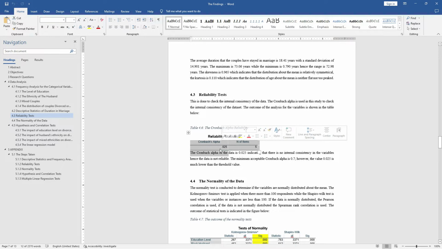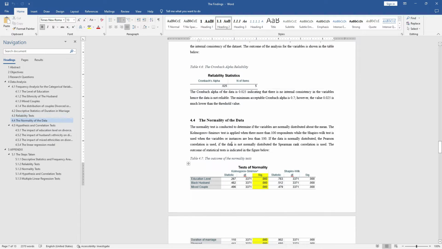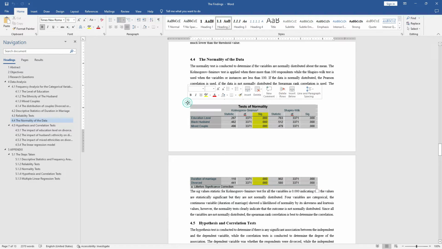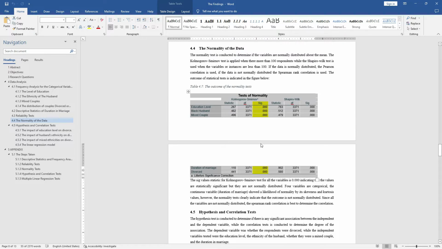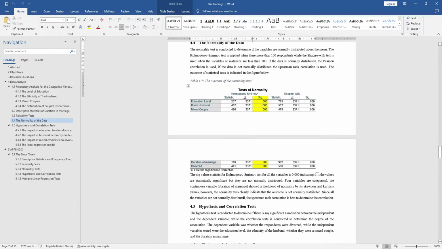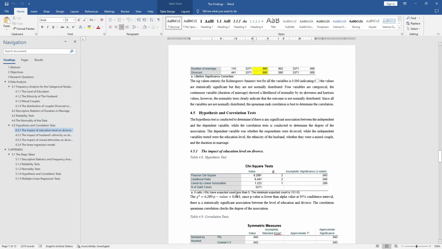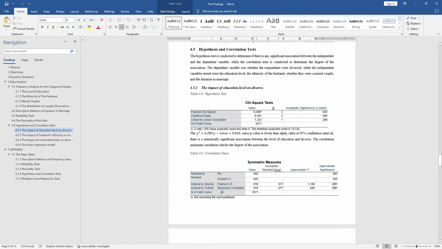The reliability was very low. This is not supposed to be done because the data is inconsistent. The third step was assessing the normality of the data so that we can know which kind of correlation test we use. If the data is normally distributed, we use the Pearson correlation. If the data is not normally distributed, we use the Spearman rank correlation. For this case, the data is not normally distributed, so we prefer Spearman rank correlation.